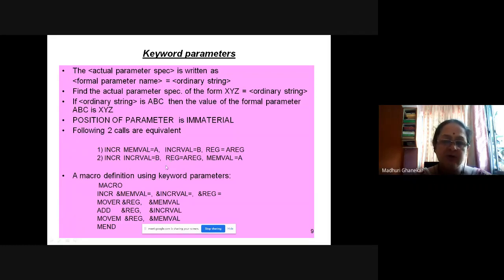Now, this is possible because you are actually specifying for MEMVAL which parameter should be used. Actual parameter name you are passing A. So you can alter the position in both the things. You can see you are saying MEMVAL equals to A here as well as over here. Because of this, you can have changed position. So that is the speciality of the keyword parameters. Keyword parameters use equals to sign. Here the position can be altered. So remember those two features.